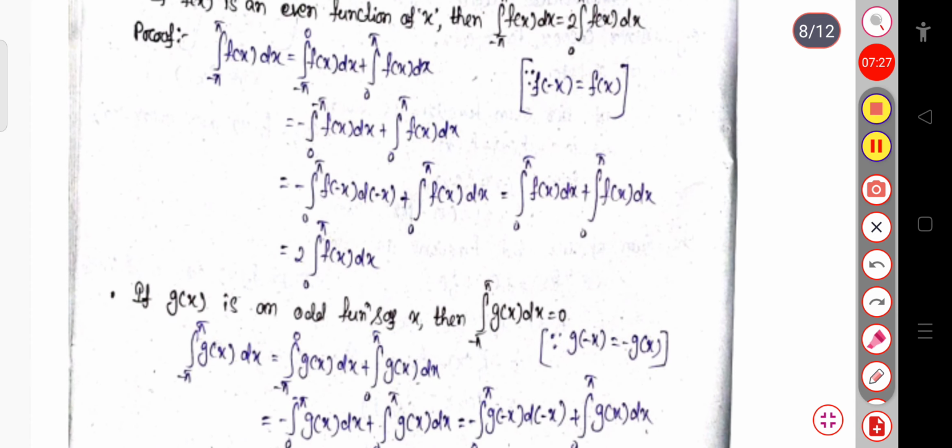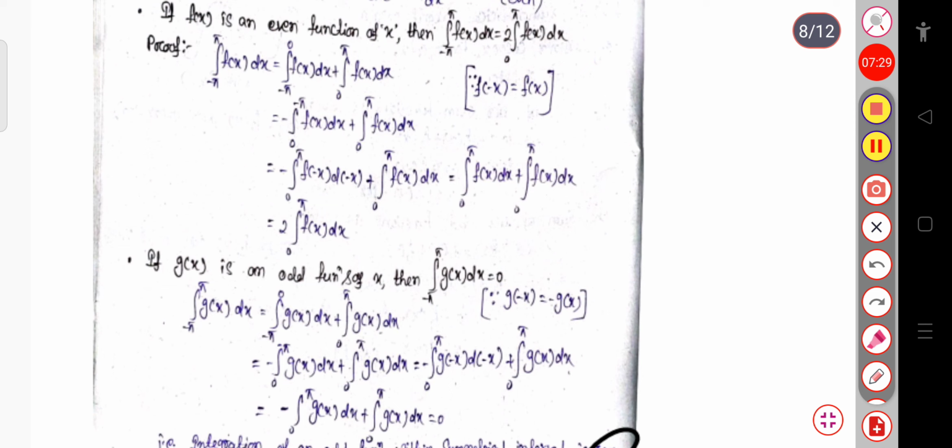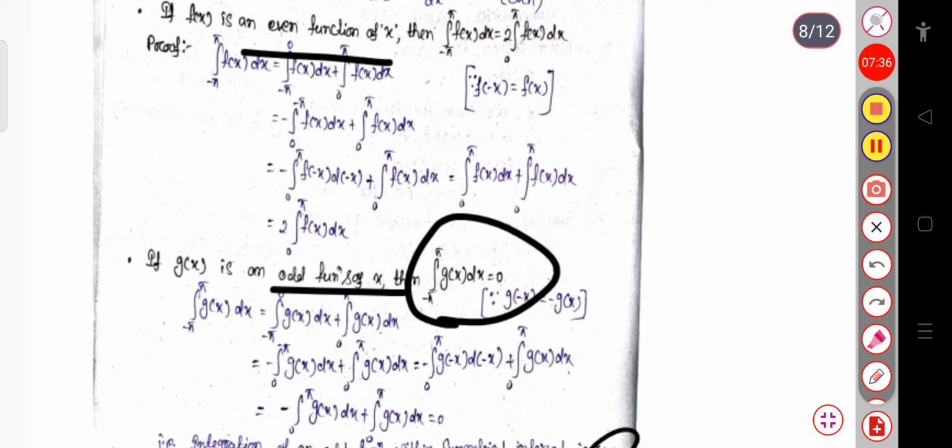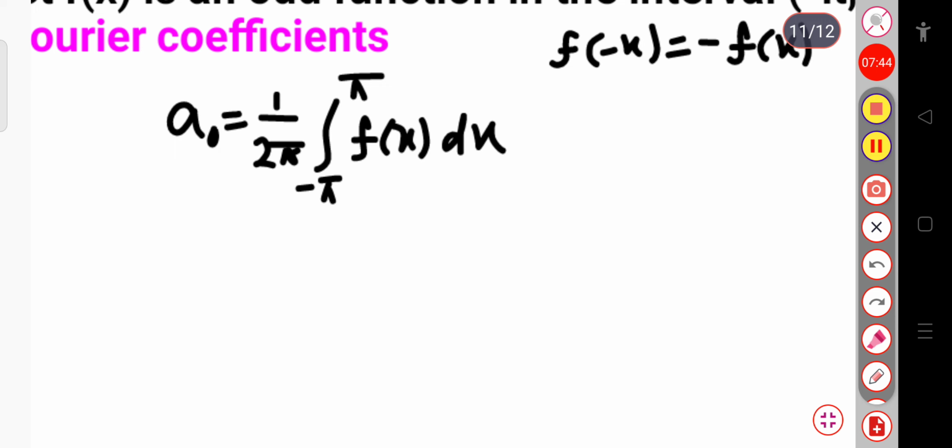You can see we have already calculated: when the function is odd, the integration from minus pi to plus pi is 0, and when the function is even, its value is twice the integral from 0 to pi. From this expression, f of x is the odd function, so I can directly write the value equal to 0.